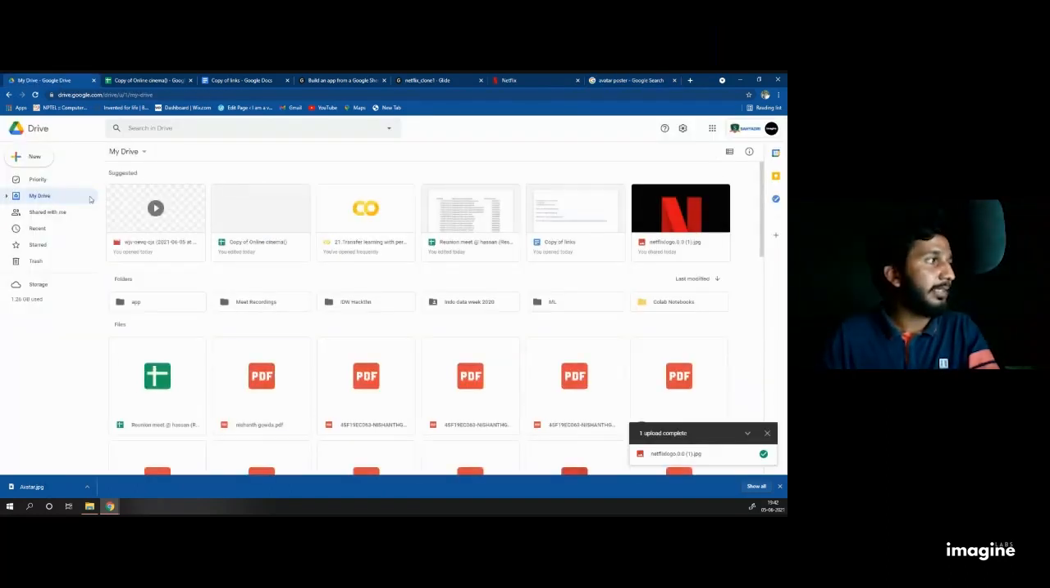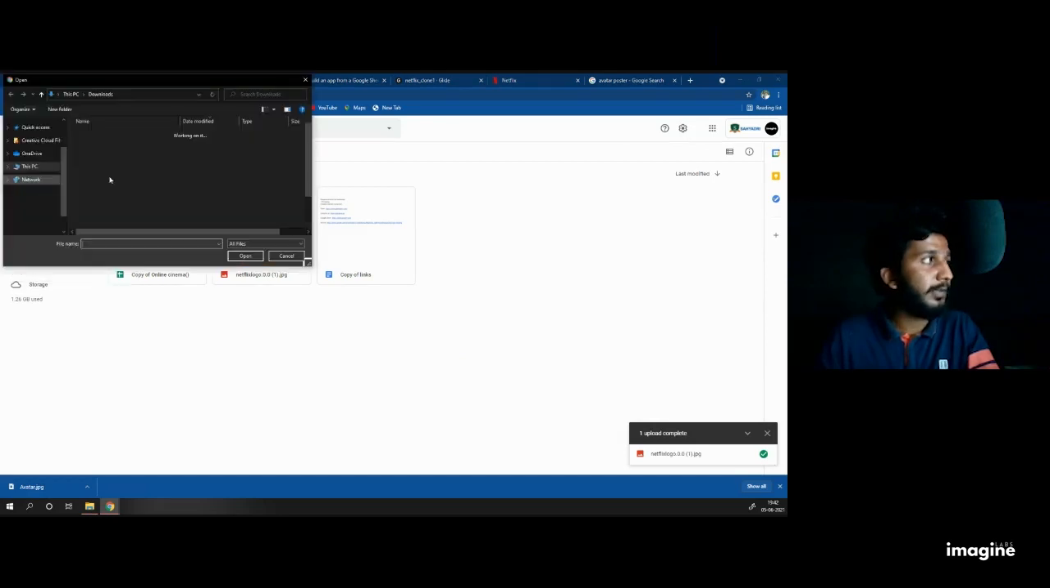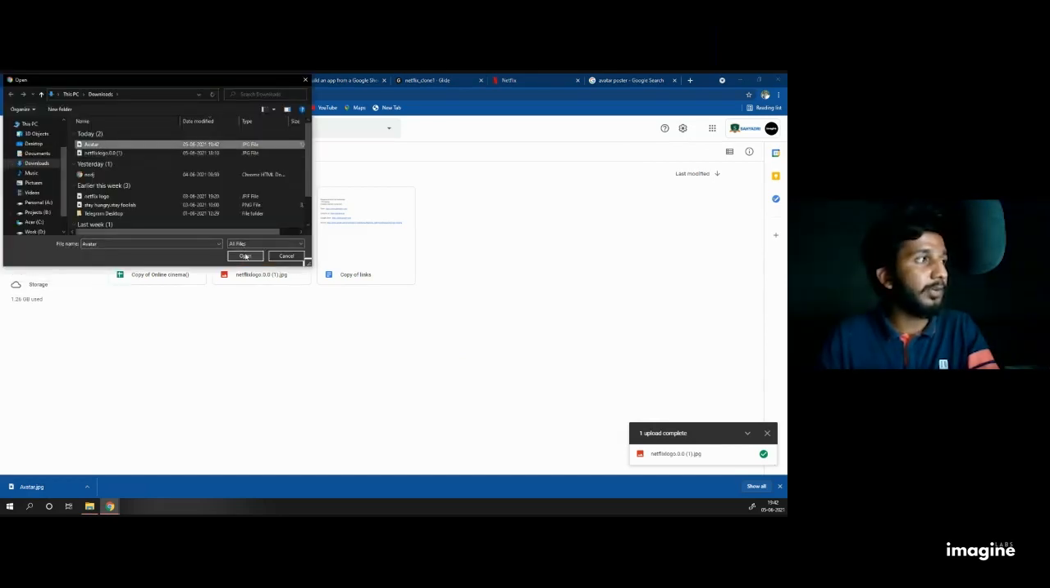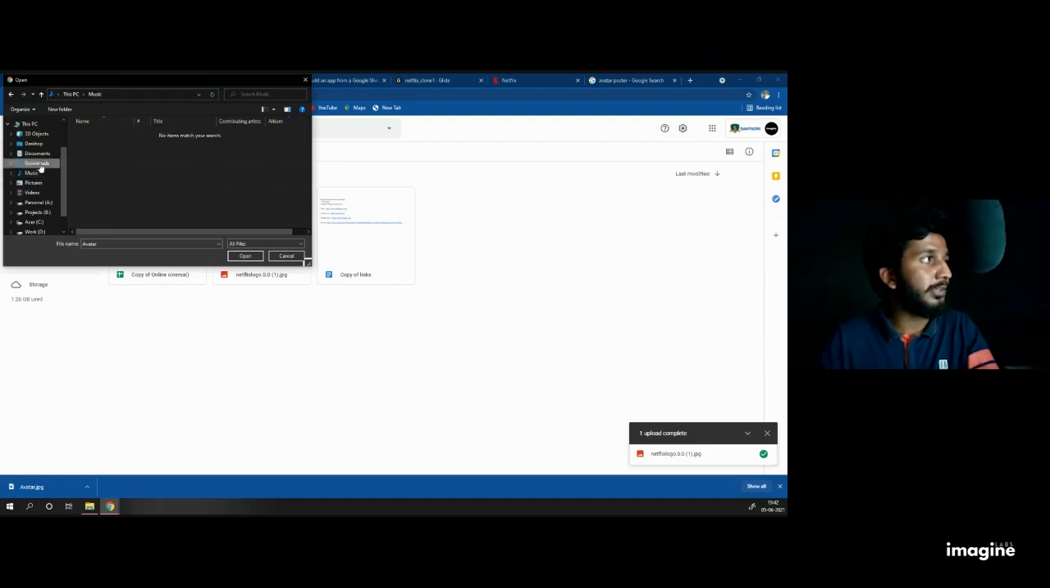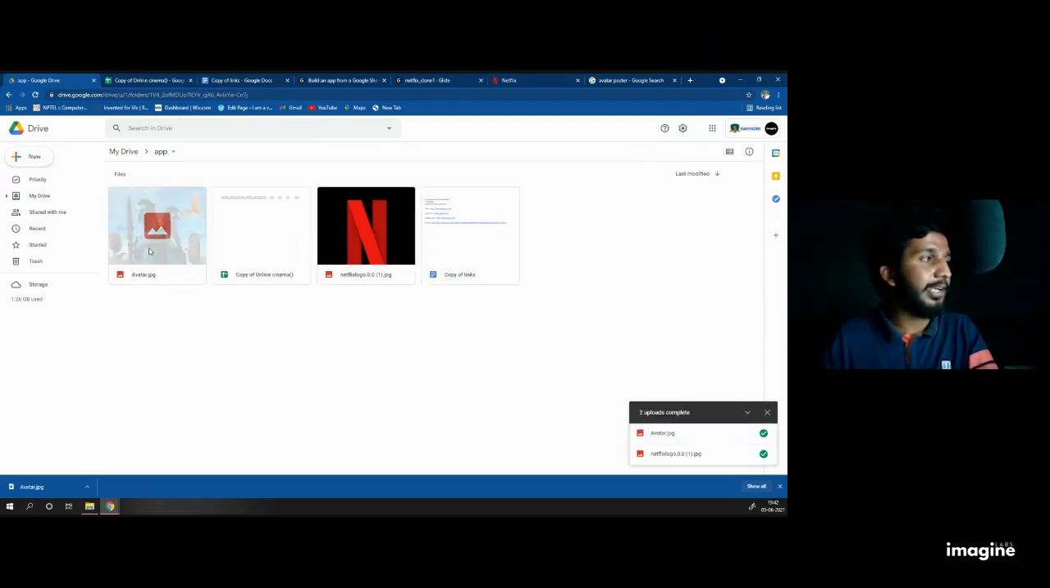Then I'll go for the folder called app in Drive. In that folder, I click new. I select file upload, not folder upload, just file upload. And I select the avatar from the downloads. See here, download music, download avatar, open. Now it will take a little time. Secondly, you can see it's loading here. I got an avatar here.